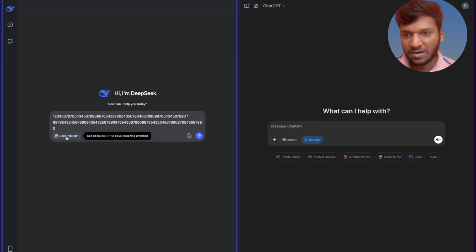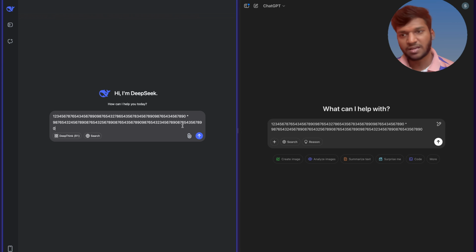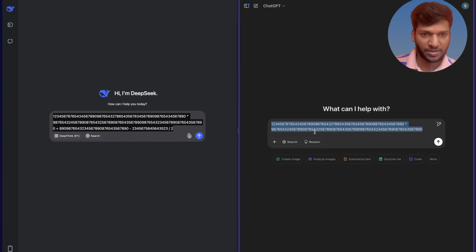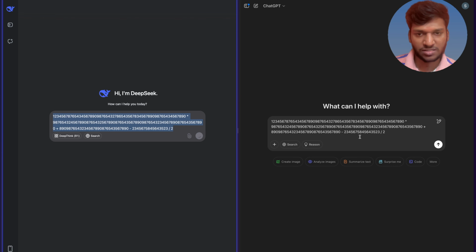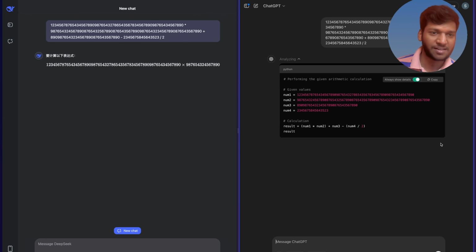Now I'm trying to give a very huge number. I'm trying to multiply that huge number actually. Let's see what it does. Let me add some other operations also over here. Let's see how it's performing. Let's copy and paste it over here also. Let's just send. Oh my god, this is nice actually.